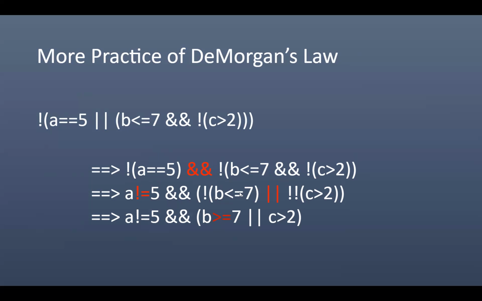flip the operators. So less than or equal to becomes greater than or equal to. That is how the bang gets applied to this expression. Here, when I got bang, bang, that goes away. So this expression down here is identical to this expression up here using De Morgan's law. Take a second. You can convince yourself through some trials by testing it out that this expression is identical to this expression.